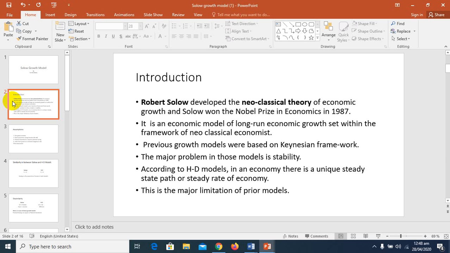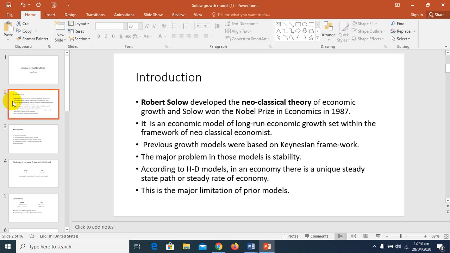We also know that in the classical school of thought, they give more focus to the aggregate supply side as compared to the aggregate demand side, and in the Keynesian school of thought, more focus is given to the aggregate demand side as compared to the aggregate supply side.